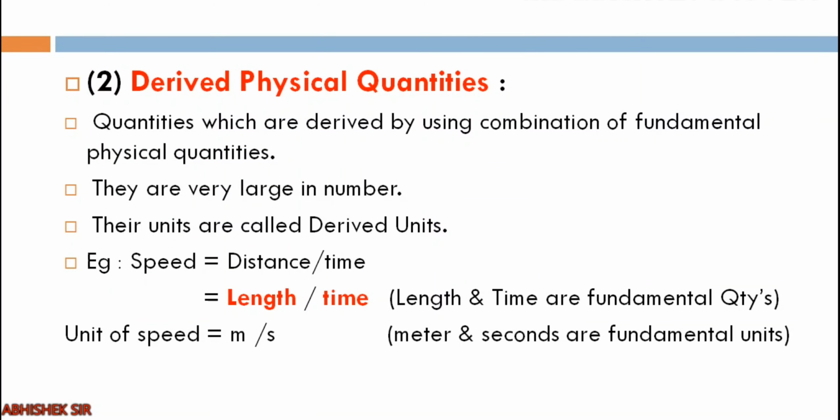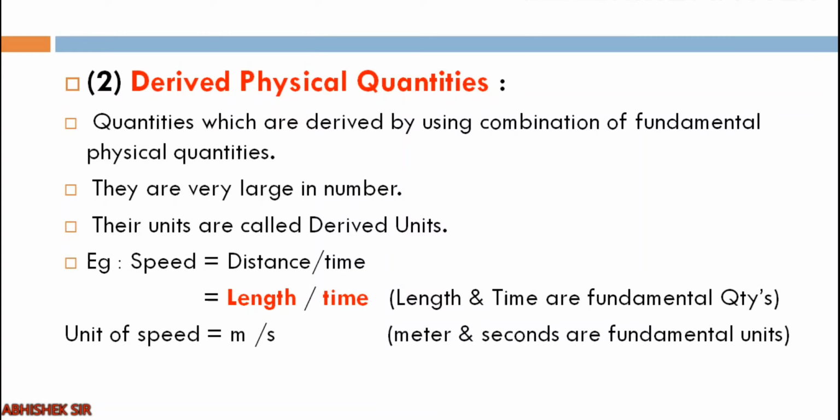The second type of physical quantities are derived. As now we know that we have 7 fundamental physical quantities, if we combine them in any proportion, we will get new physical quantities, and those new physical quantities will be known as derived physical quantities. So that is why I have written they are very large in number. The more you go for the combination, the more derived physical quantities you get. Now their units are called derived units.